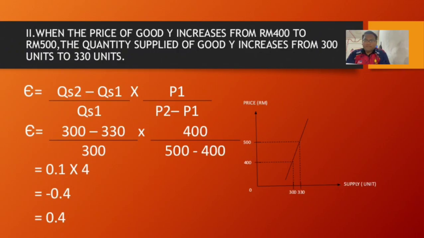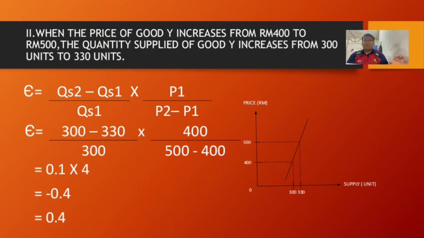When we fill in the formula, it will be like this: 300 minus 330 over 300 multiply 400 over 500 minus 400. The answer that we get is negative 0.4, but we exclude the negative and we get 0.4.